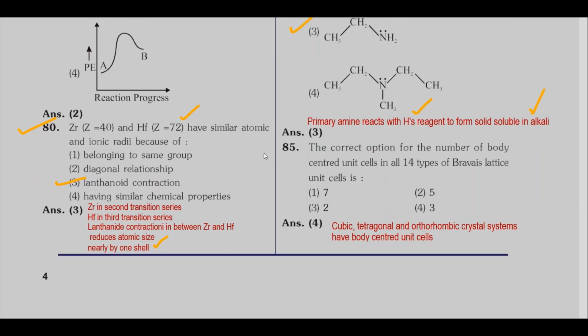Then coming to question number 85. Correct option for the number of body-centered unit cells in all 14 types of Bravais lattice unit cells is. We know that we have 7 crystal systems. Out of these, first 3 crystal systems, cubic, tetragonal and orthorhombic crystal systems, have body-centered unit cells. So option number 4 is correct.